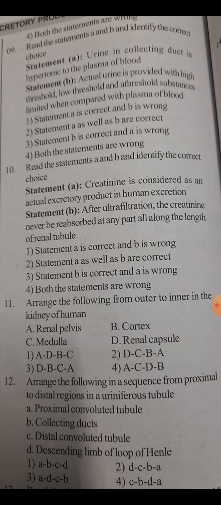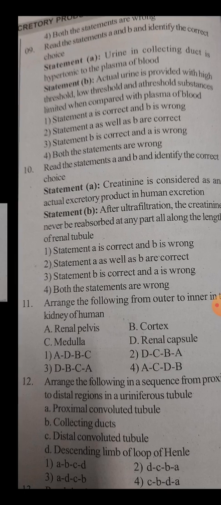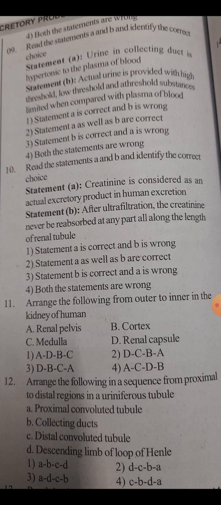Next, 12th question. Arrange the following in a sequence from proximal to distal regions in a uriniferous tubule. A. Proximal convoluted tubule. B. Collecting ducts. C. Distal convoluted tubule. D. Descending loop of Henle. 1. A to B, B to C, C to D. 2. D to C, C to B, B to A. 3. A to D, D to C, C to B. 4. C to B, B to D, D to A.